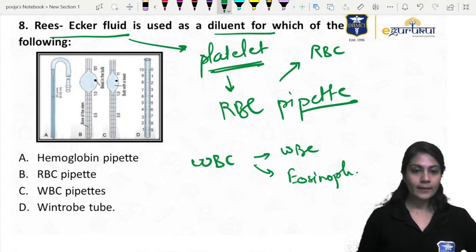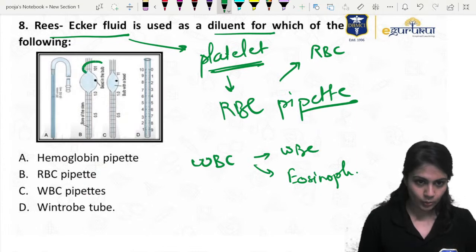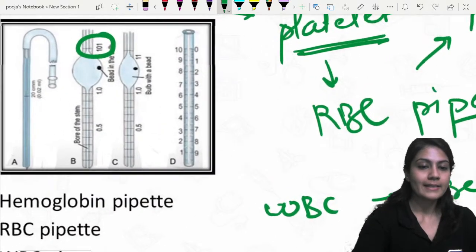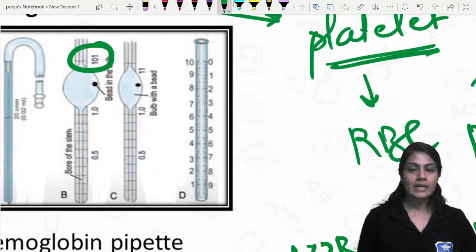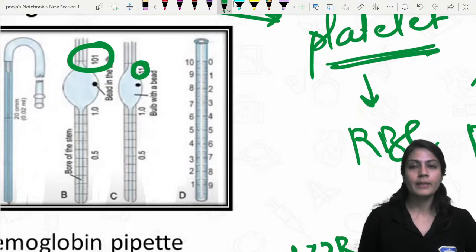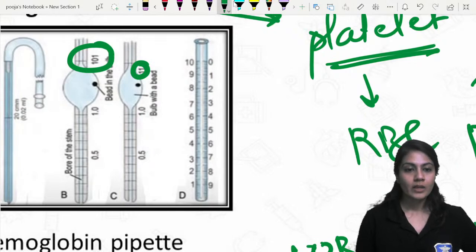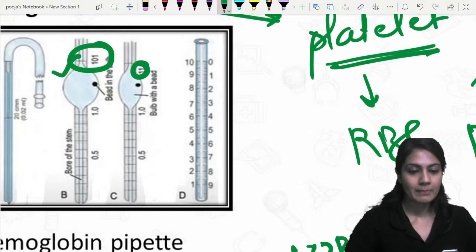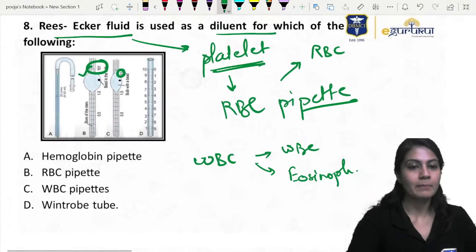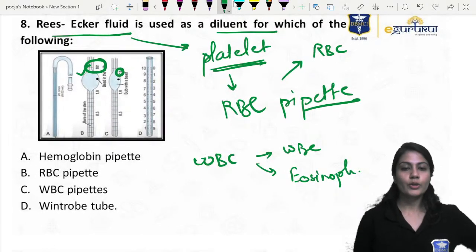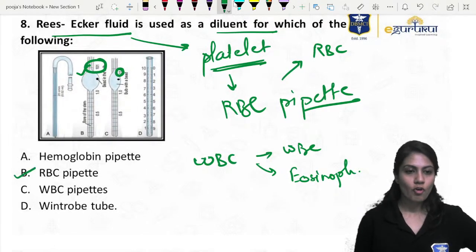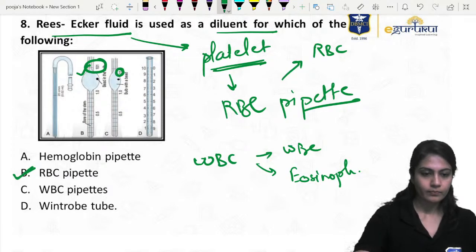So that's why over here 101. Remember the RBCs are less in number, and that's why we use this wala bead. But for the platelets and the RBC, we are going to use the RBC pipette for the platelet measurement.